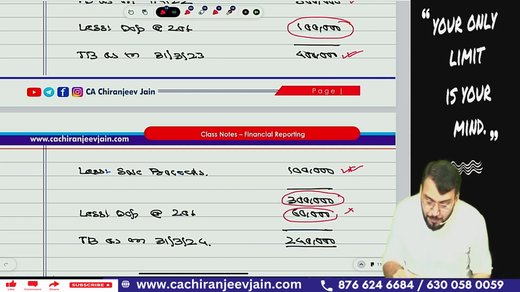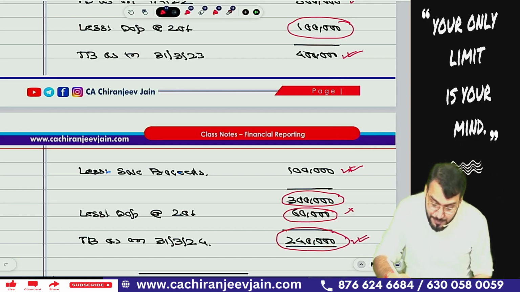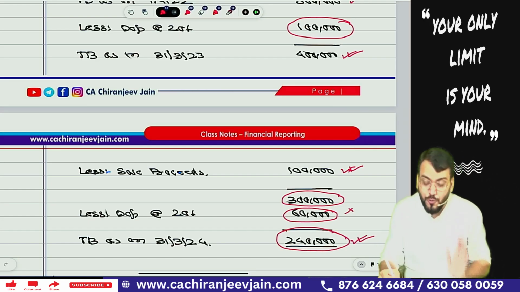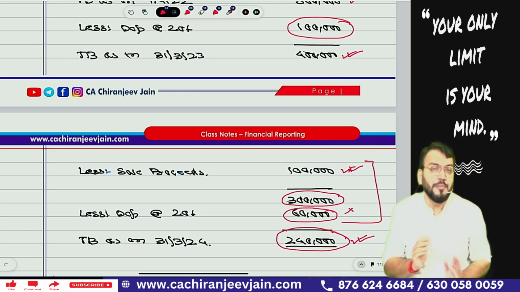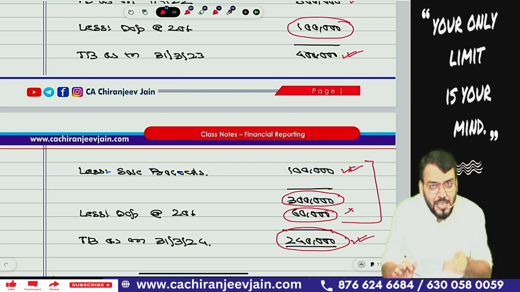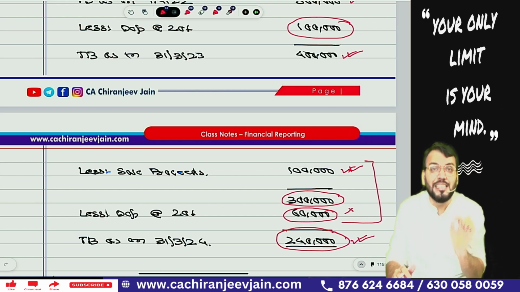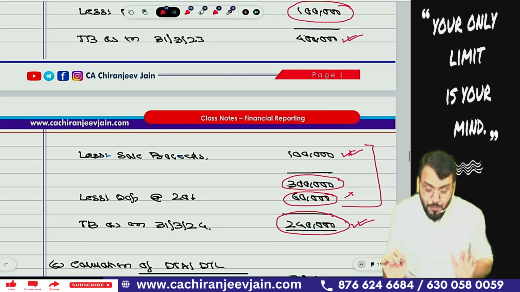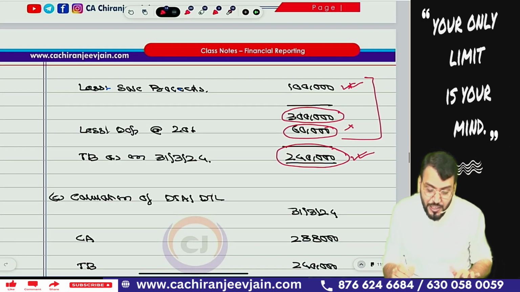On this we will apply depreciation at the rate of 20% on the block, that is 2,40,000 will be the tax base. So this becomes the tax base as on 31st March 2024. So you might have made mistakes here, because of course this type of question has not been given in the ICAI module, but once again I will say, if your concept is strong, you have done it correctly. And I have taken a similar question in the class, if you remember. Got this point? Have you understood?